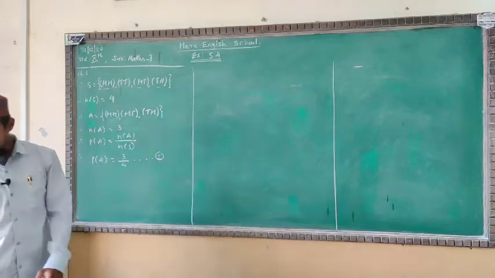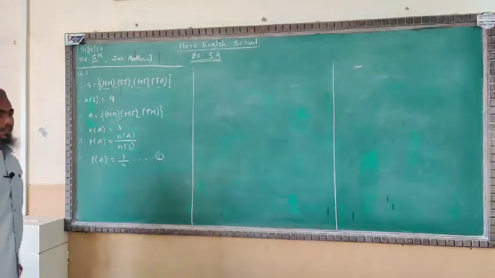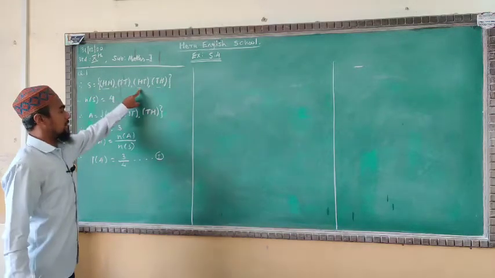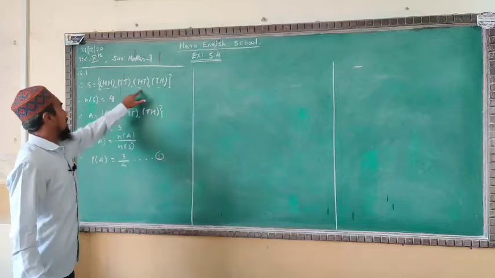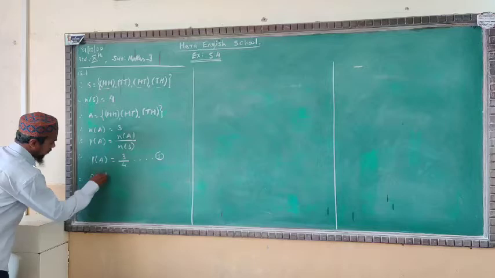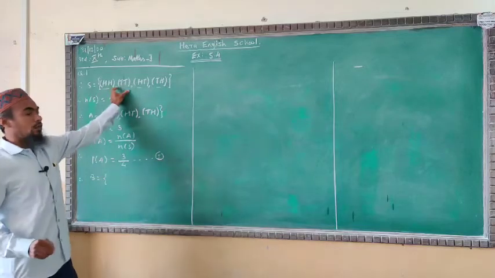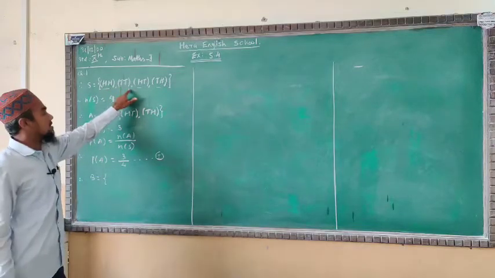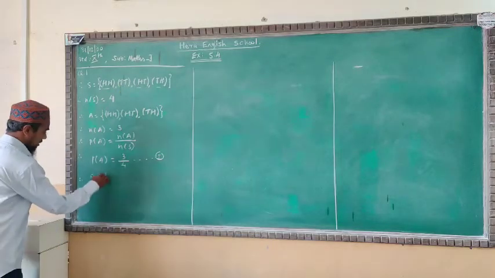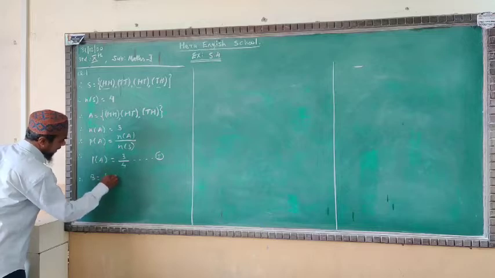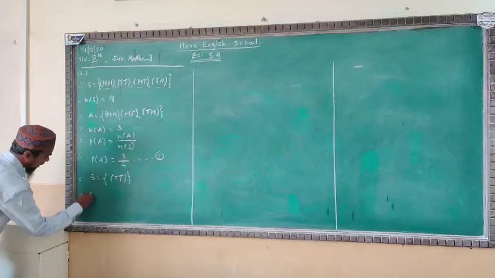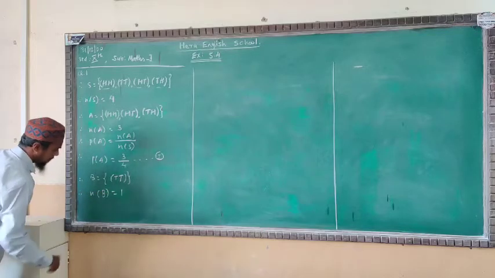Okay. Now the second one, getting no head. No head means there should not be a single head. Here we have the head, here we have the head, here we have the head. These samples will not count in the set B. So there is only one outcome, which is the tail. It does not have any head, not a single head. So this is the chance for the set B. So we'll write here tail. Only one element is here. So we'll write N of B is equal to 1.